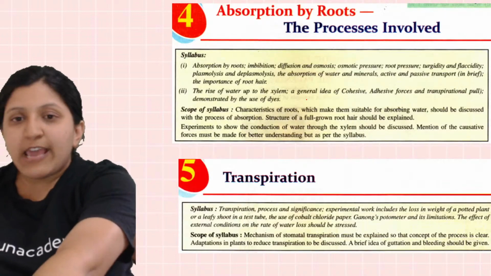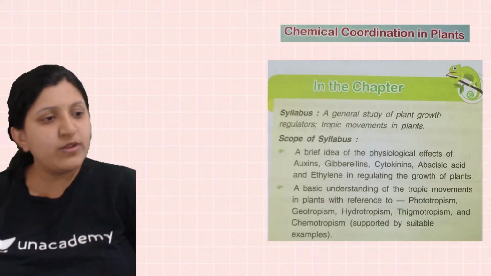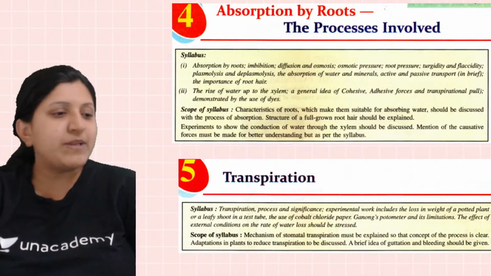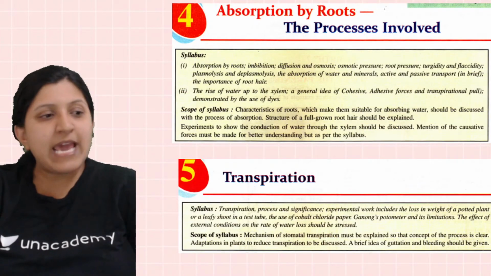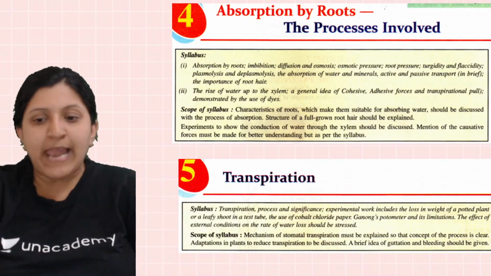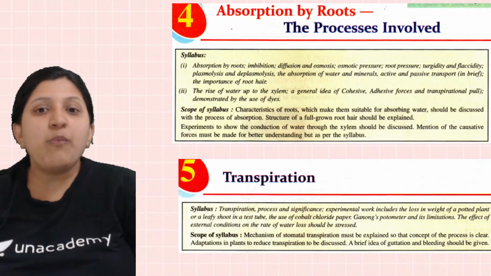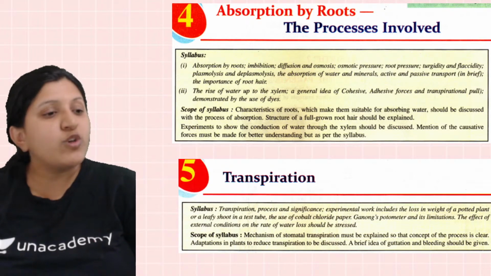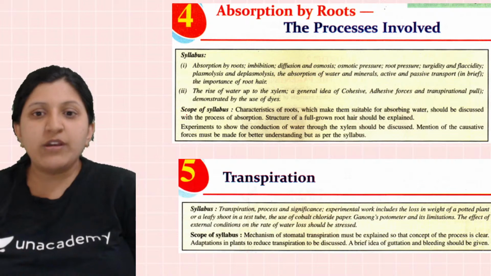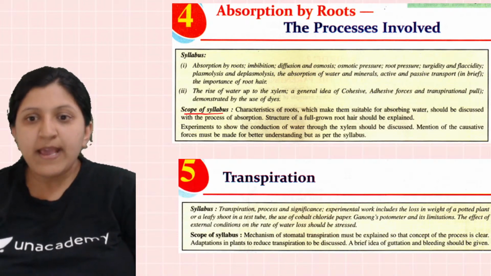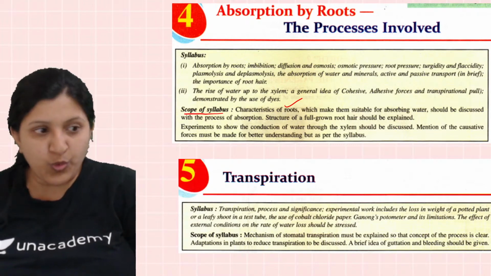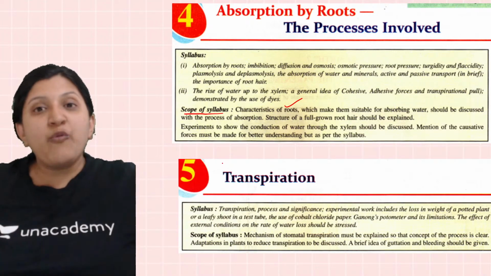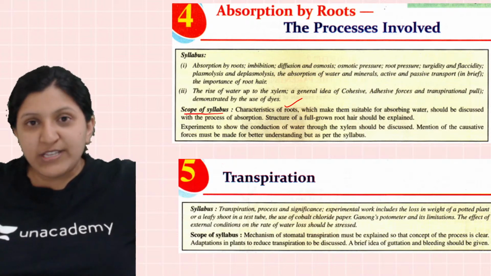Now, in the same way, I'll show you this one also, with respect to chemical coordination. All these chapters are the same thing, and the same strategy can be applied to all of them. By looking at the syllabus, you will understand what all parts you need to cover. Here in the scope of syllabus, there are the characteristics of root. What is the characteristic of root? You need to know why exactly the spread of the root is occurring.